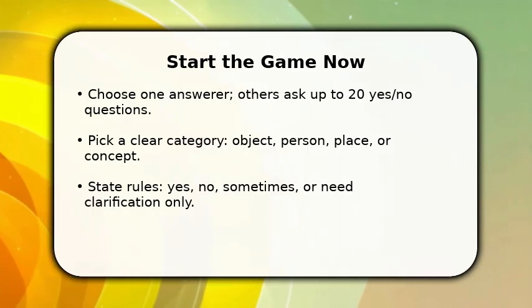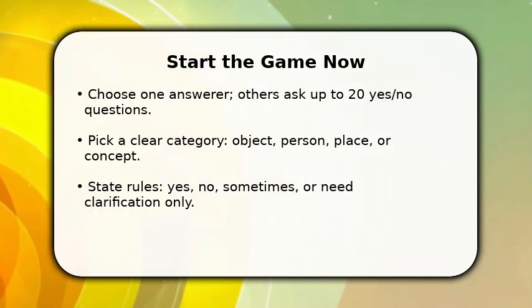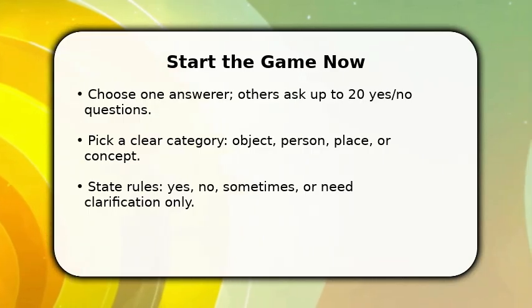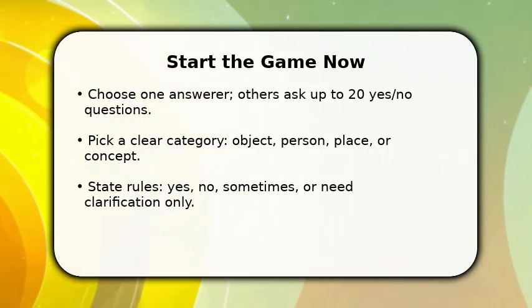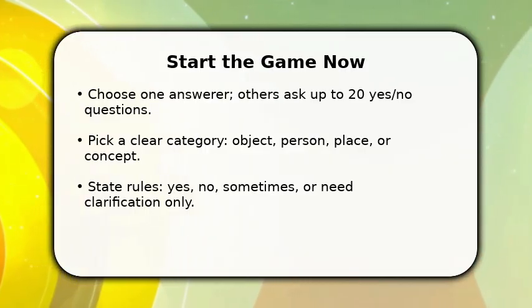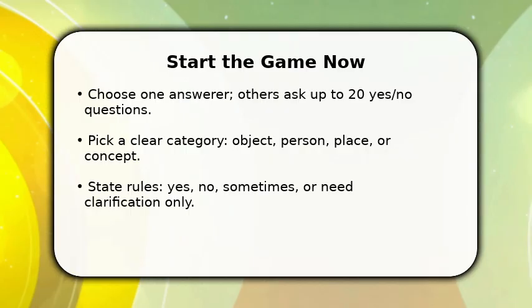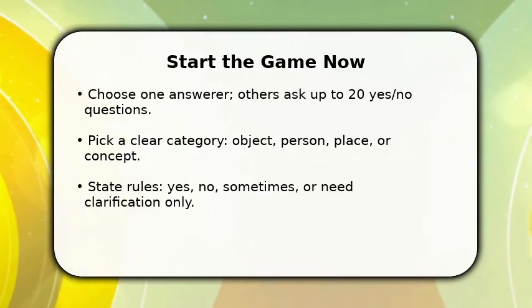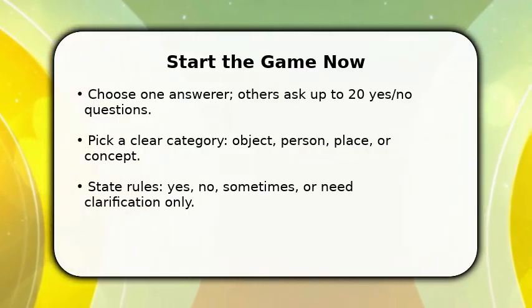Is it living? Or is it man-made? Because these split possibilities quickly. Make sure to confirm how to treat partial truths. Treat sometimes as uncertain and follow with one clarifying question. This first round creates a decision tree. It sets the tempo and primes everyone to think in binary halves.